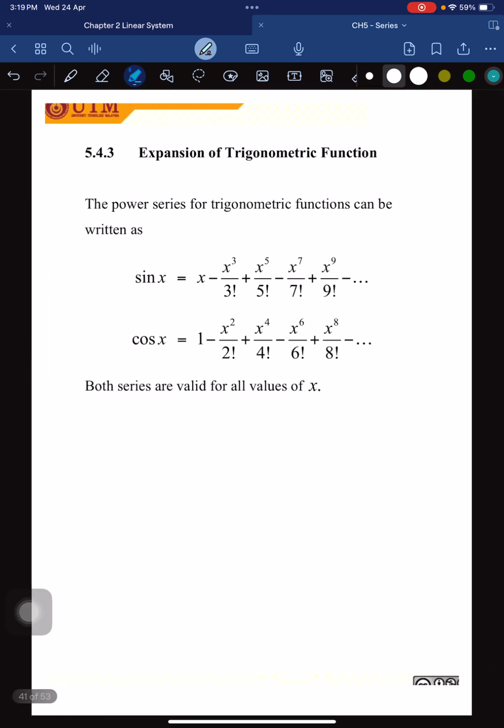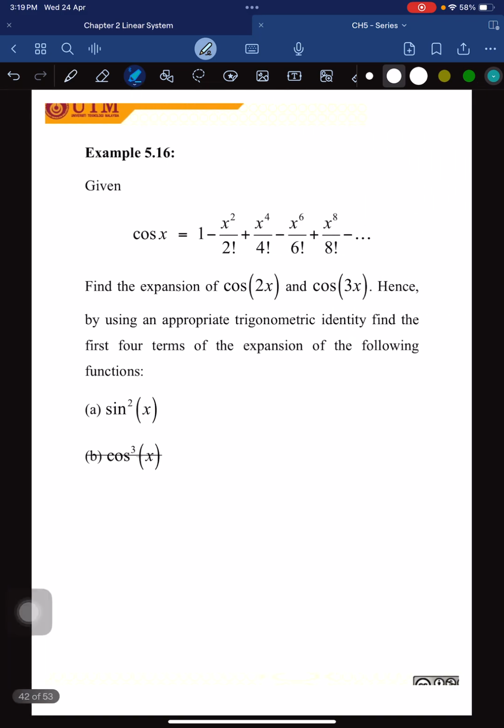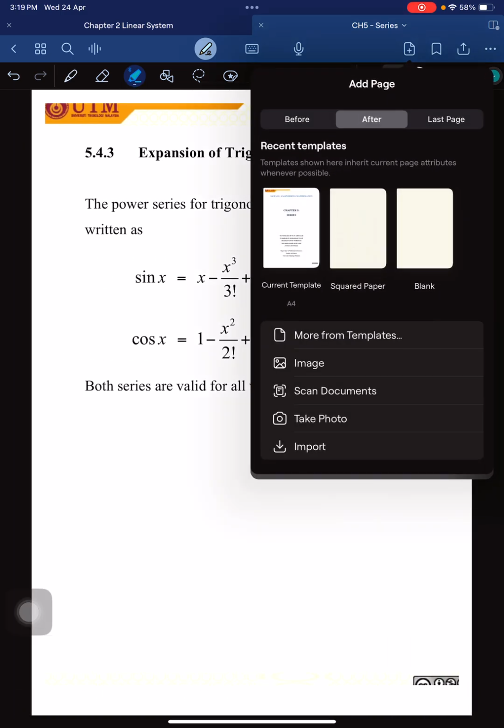And then for the next one, the expression for the trigo. So basically we want to get the expansion for sine and also for cos. Okay, let's do one for sine. Expansion for sine. So sine x equal to a naught plus a1 x plus a2 x squared plus a3 x cubed plus blah blah blah.